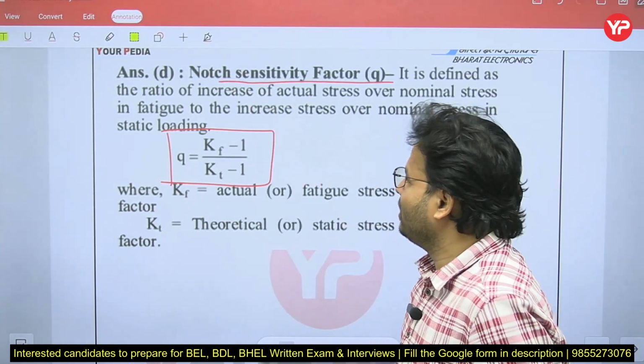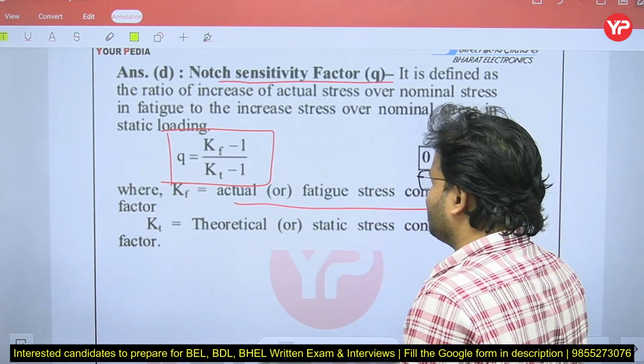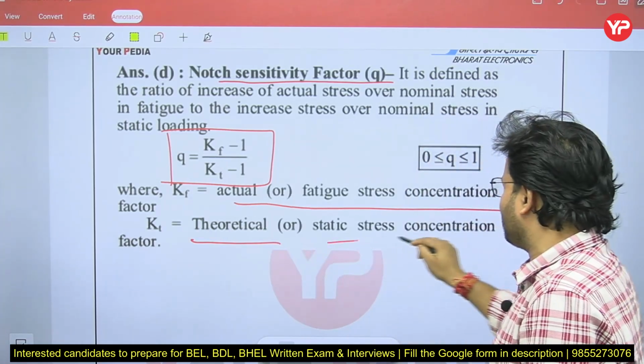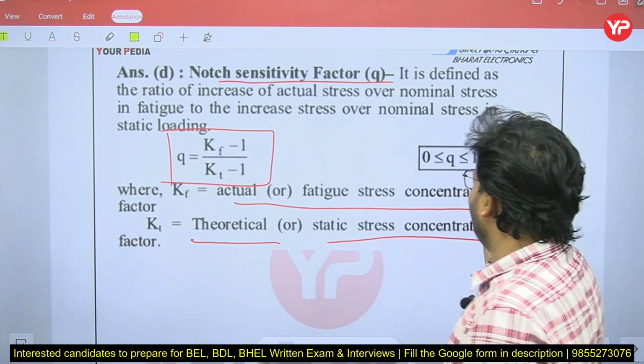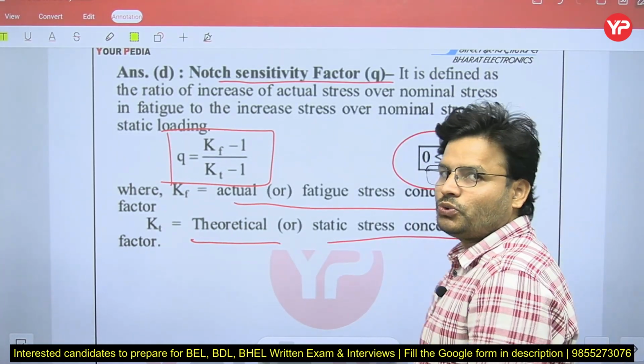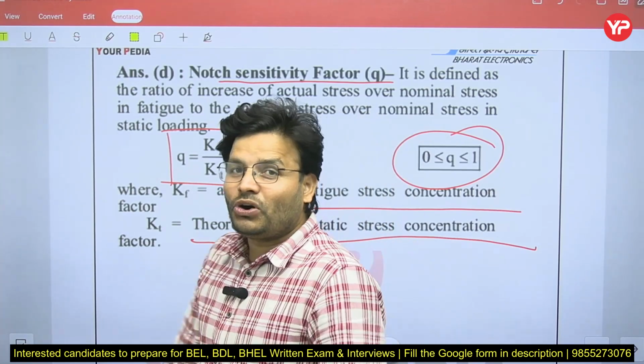So try to remember, Kf is called the actual or fatigue stress concentration factor. Kt is called the theoretical stress concentration factor, and that value lies between 0 to 1. In fact, it can take the value 0 also.